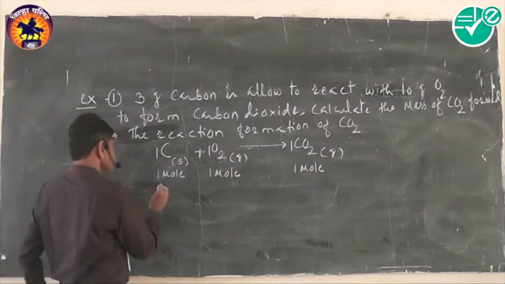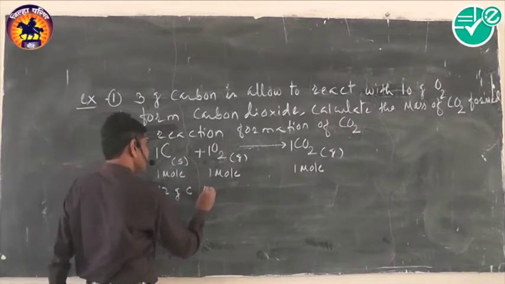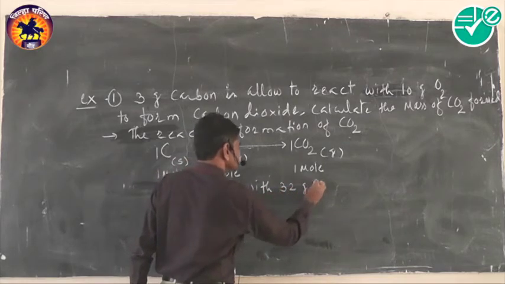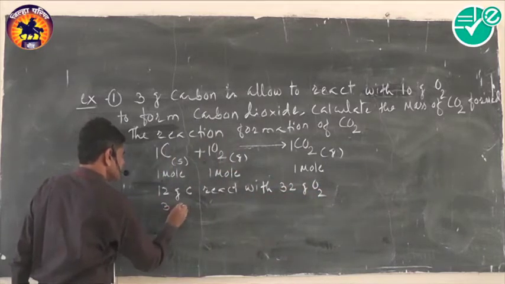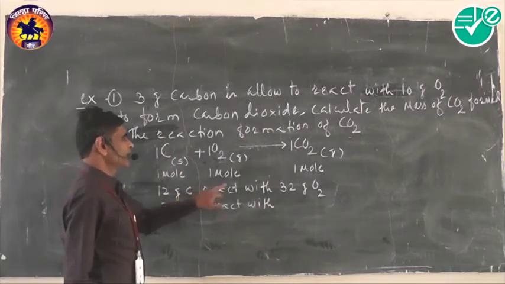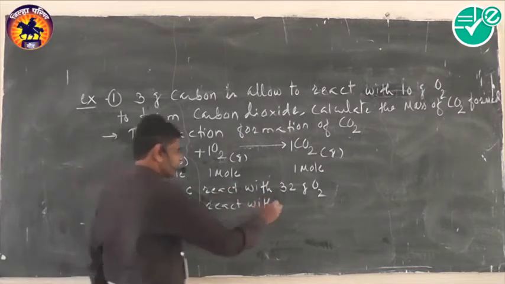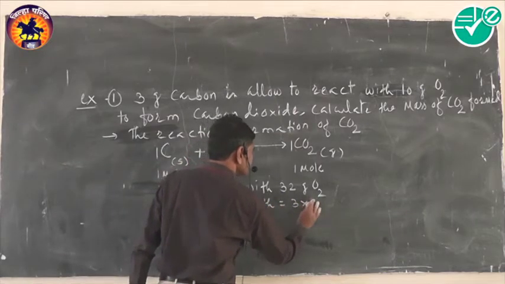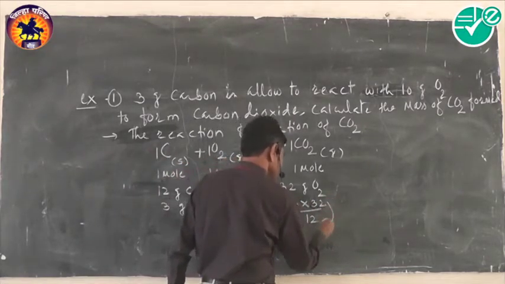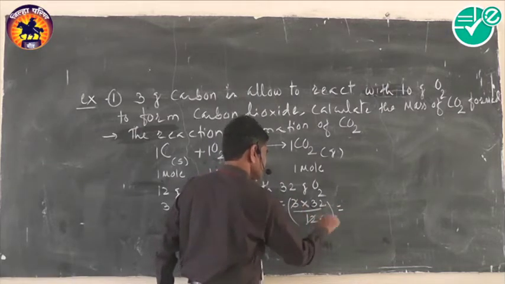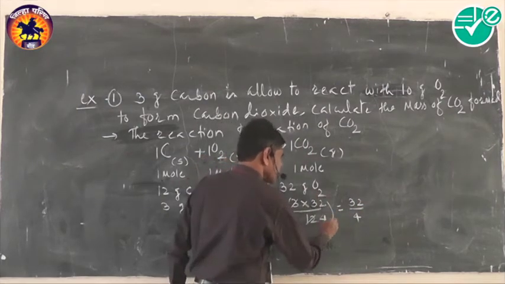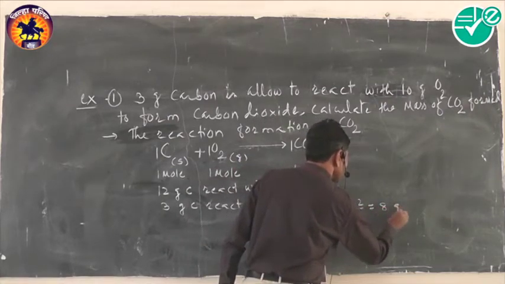So 12 gram of carbon reacts with 32 gram oxygen, then 3 gram carbon reacts with 3 multiplied by 32 divided by 12, which is equal to 32 divided by 4, and that is equal to 8 gram.